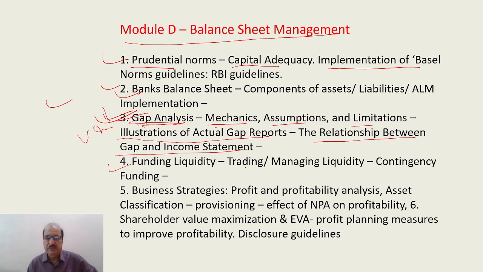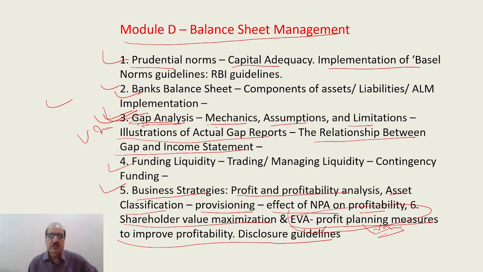Then funding liquidity, trading management liquidity, contingency funding. And 5, business strategies, profit and profitability analysis, asset classification, provisioning, effects of NPA on profitability. And 6, shareholders value maximization and EVA, profit planning to improve profitability, risk guideline. This is very important. EVA profit planning, very important. So this was all about the ABM.